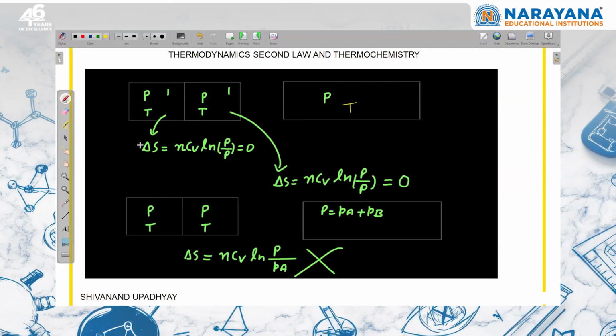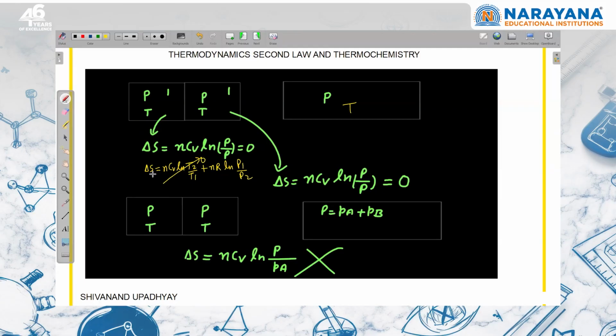Now some of you will apply the entropy formula nCv ln T2 upon T1 plus nR ln P1 upon P2. You will use this formula. So temperature is not changing, you are fine that this will be 0. What about the pressure? Pressure is not changing.